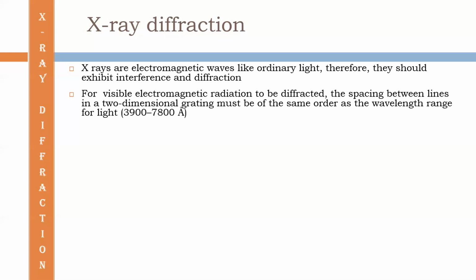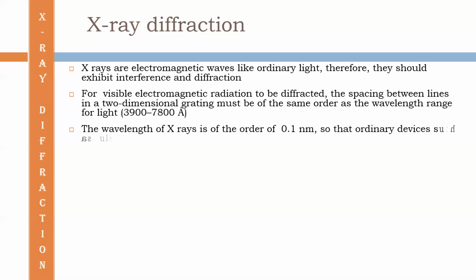But a diffraction grating cannot be used for X-ray diffraction because the wavelength of X-rays is in the order of 0.1 nanometer. So ordinary devices such as a ruled diffraction grating do not produce an observable effect with X-rays.